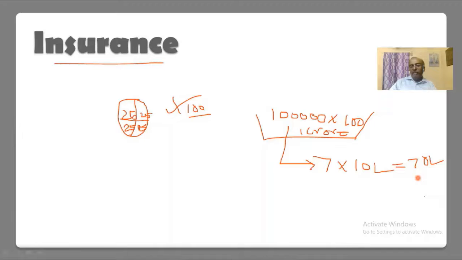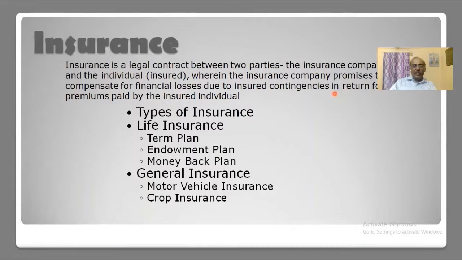Then the balance of 30 lakh will be there. Out of this 30 lakh, 5 lakh can be used for fund management purposes, and the remaining 25 lakh can be shared with the people who gave the money, as a bonus. So this is the concept of insurance. Each one gives some small sum of money, and whoever has a loss sets off the loss with this money. This is nothing but sharing of risk.